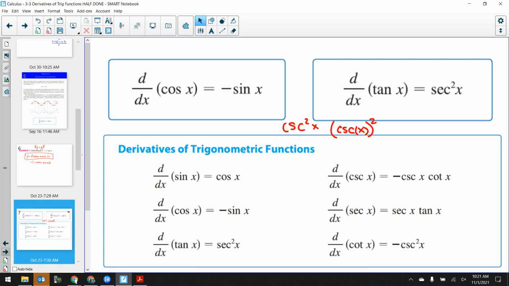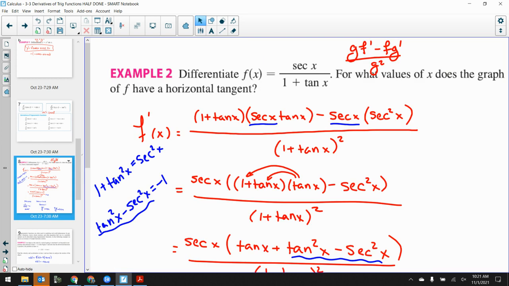Again, this is just the way my brain works. Cosecant and cotangent are negative. Cosine is negative. So all of the co- ones are negative. Cosecant is negative, cosine is negative, cotangent is negative. All of the regulars are not: sine, secant, and tangent are not. You memorize them how you want to, but that's just the way my brain remembers it.